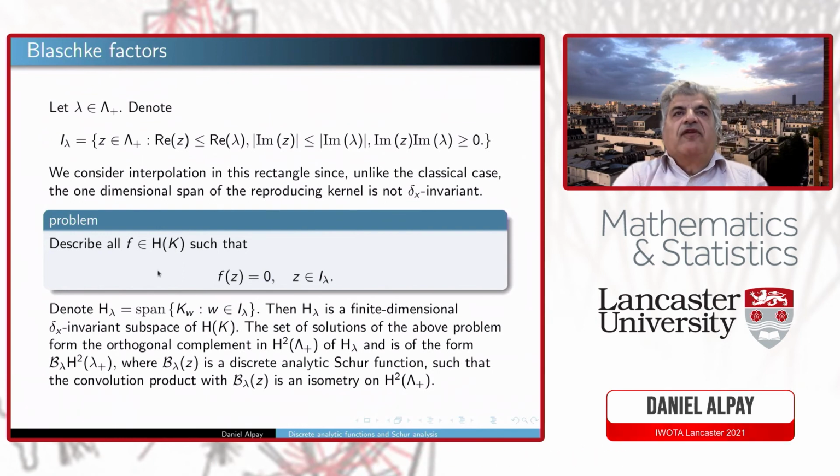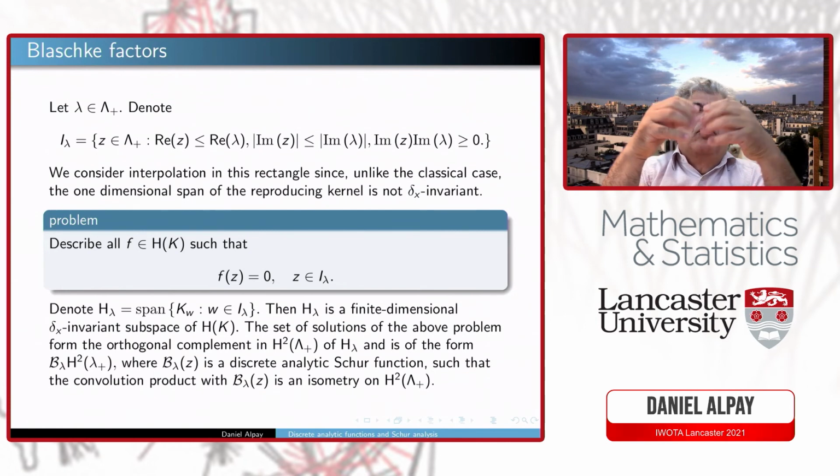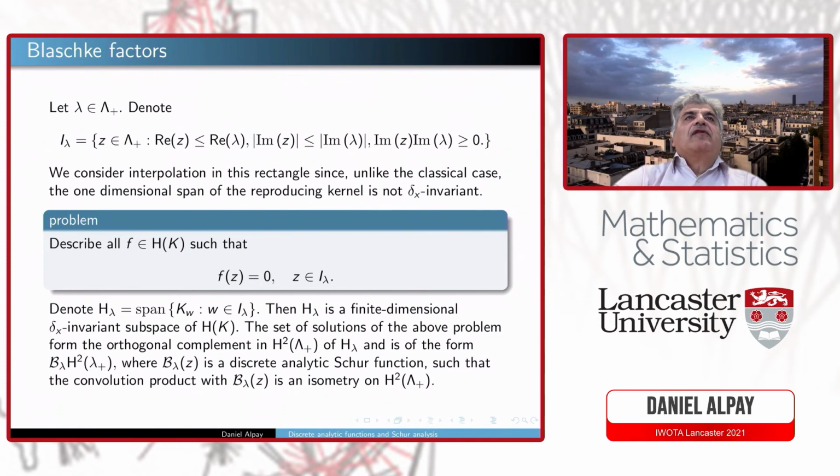And you would think that maybe we can solve in a nice way this interpolation problem with a given point, but it doesn't really work like this, because the problem is that the underlying kernel is not backward shift invariant. It doesn't live in a backward shift invariant space. So under the image by the isomorphism of the classical space, you wouldn't get a backward shift invariant subspace. So really you have to look at all the values.